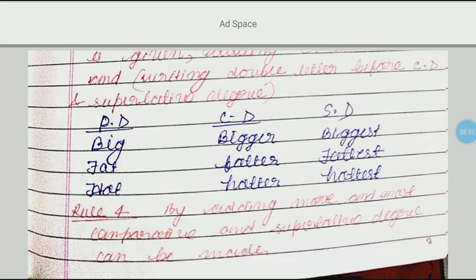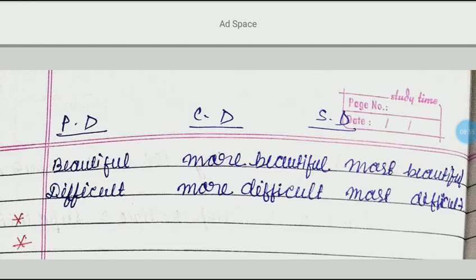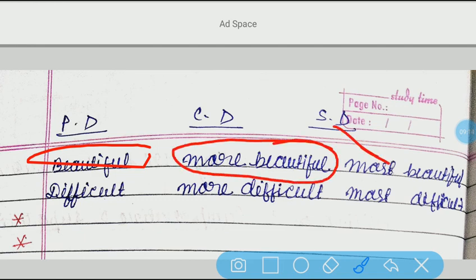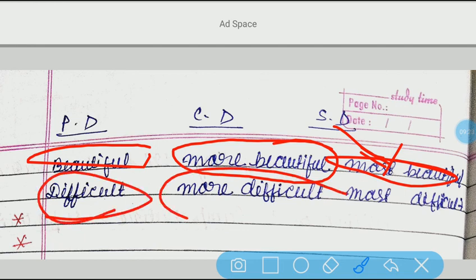For example, we have the word beautiful. Here the word beautiful is what? Positive degree. It is an adjective and it is given in positive degree. So its comparative degree is more beautiful. What is the superlative degree? Most beautiful. Similarly, another example you can see: difficult, more difficult, and most difficult.